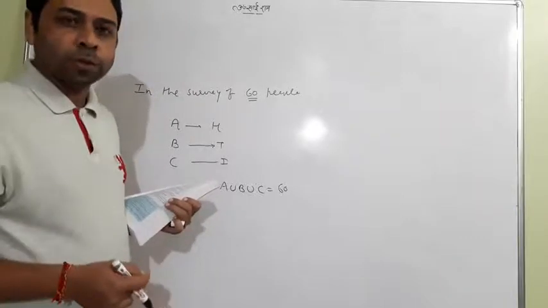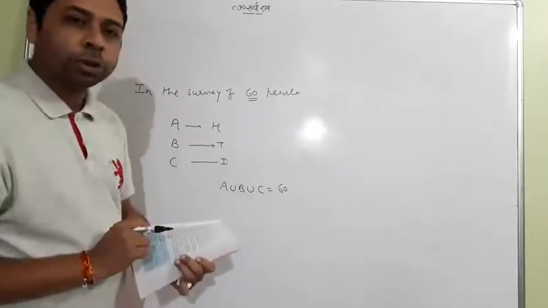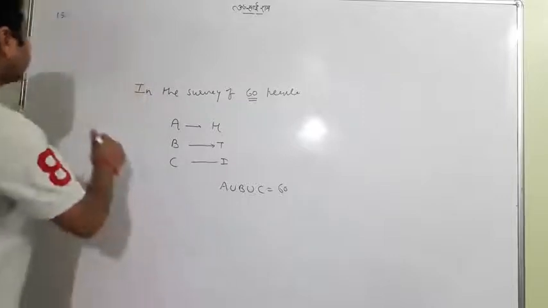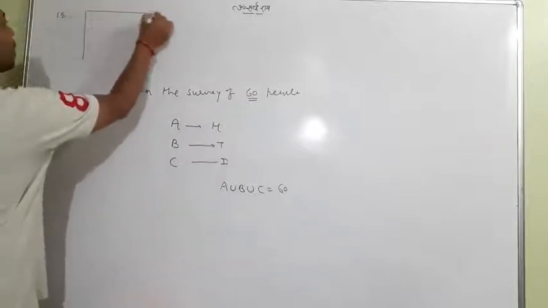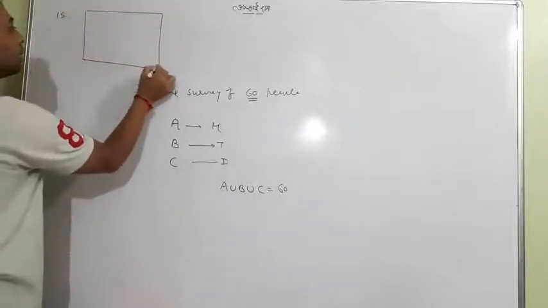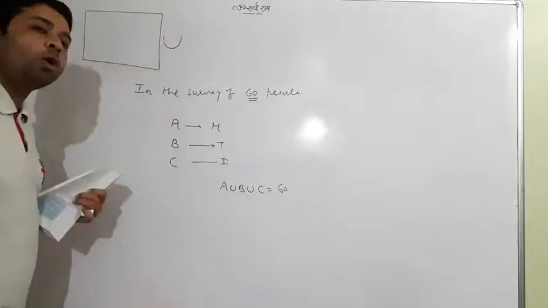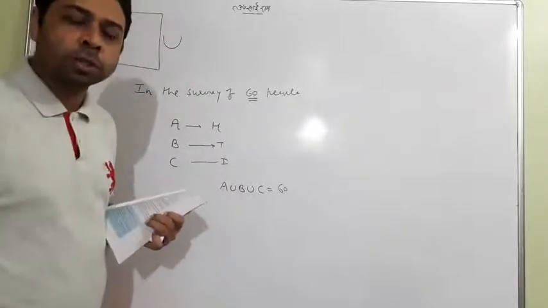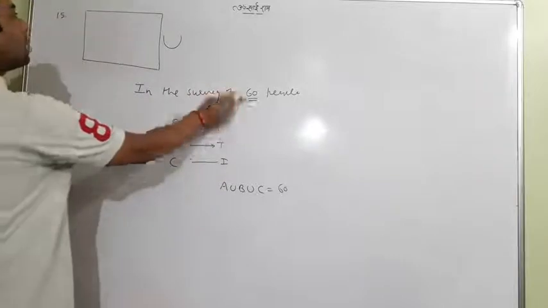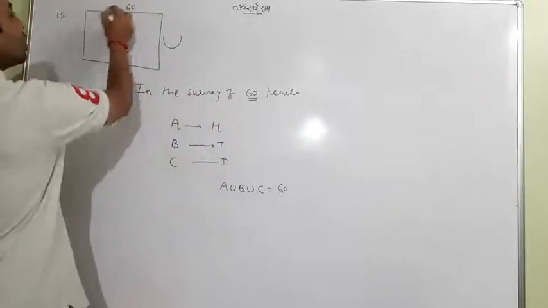It often happens, but while reading the question further, I tell you that one condition may also occur. This is the universal set of all the people on whom the survey is going on. So this is 60 actually, the whole 60.